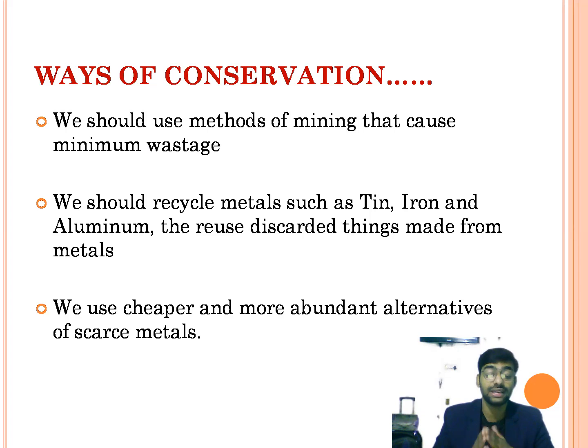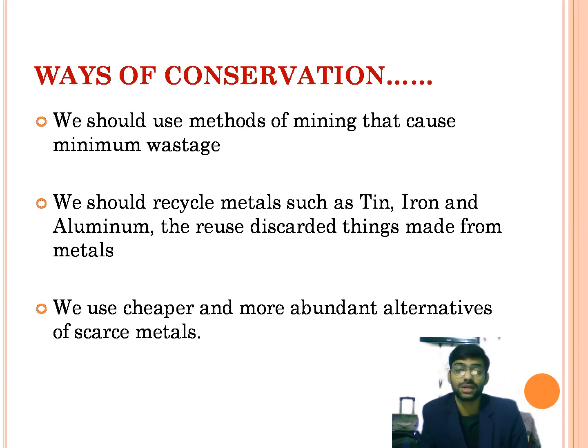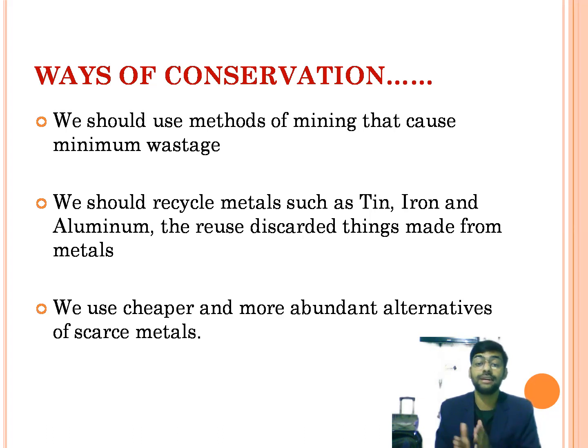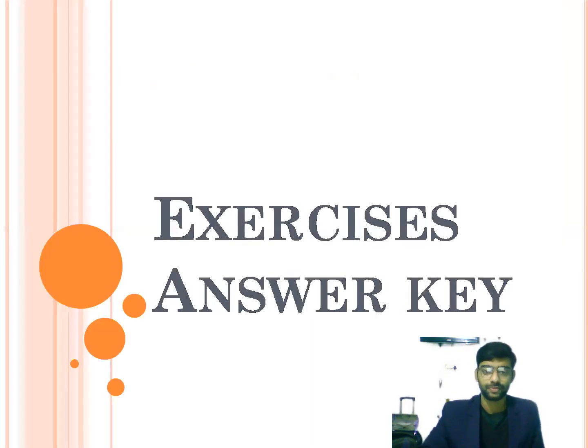Actually, some ways of doing this are as follows. The first one is we should use methods of mining that cause minimum wastage. The second point is we should recycle metals such as tin, iron, and aluminium, and reuse discarded things made from metals. The third point is we need to use cheaper and more abundant alternatives of scarce minerals. So these are the things we need to consider when we talk about the conservation of minerals.